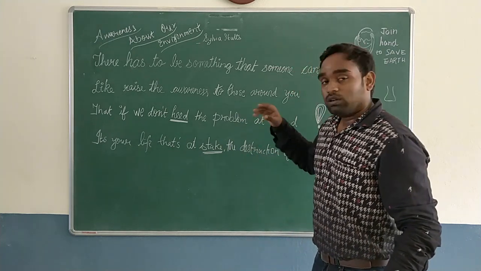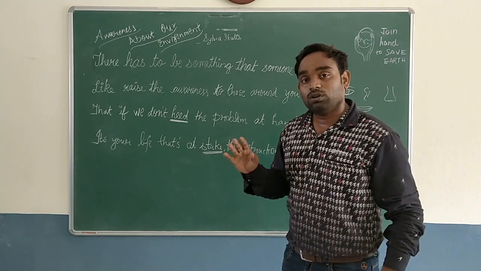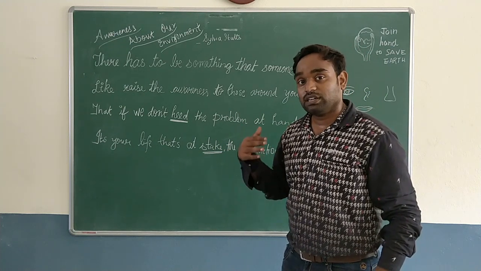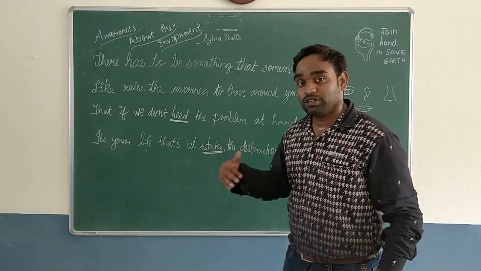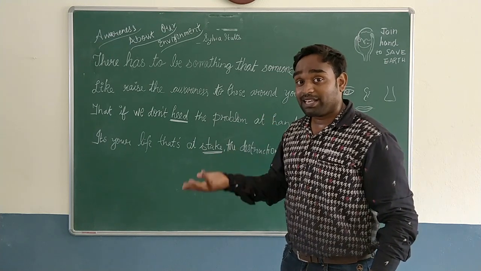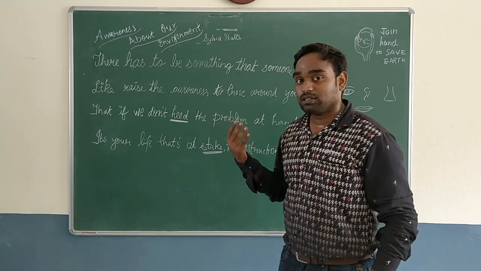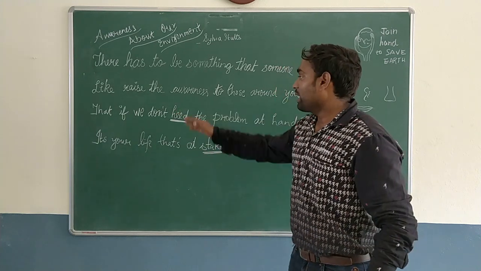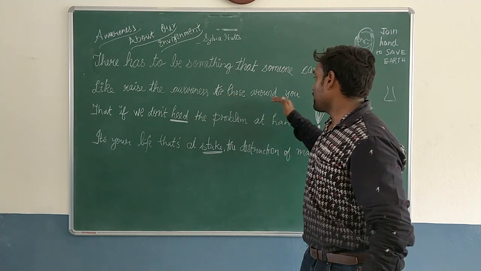So then, if men should not repeat the same mistakes, what should we do? We should tell them, we should teach them, we should make them know what things they are doing. That is raising the awareness. Like raise the awareness to those around you.